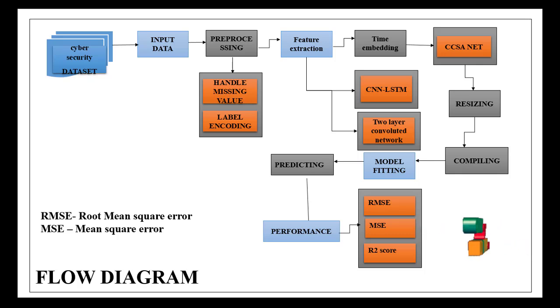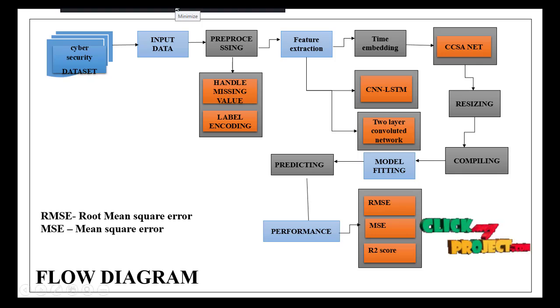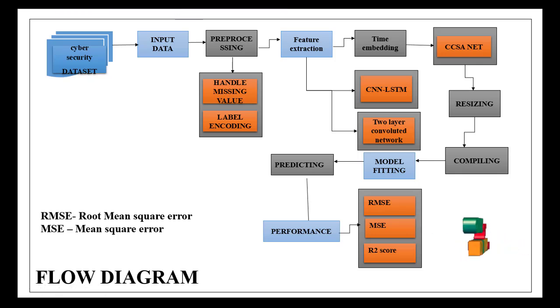After resizing the input of features, we move on to compiling the models.